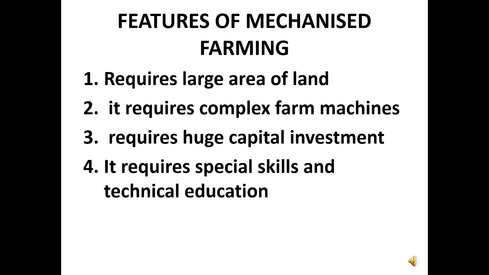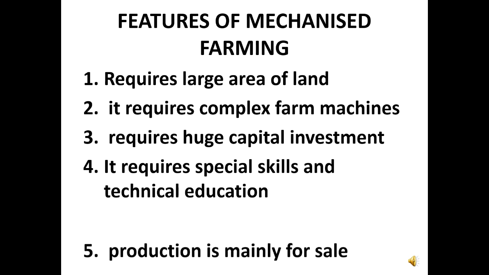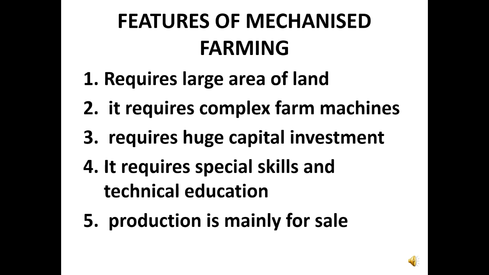It requires special skills and technical education. Because of the nature of this type of farming, special skills are required, especially in the area of agriculture and in the area of engineering, so that this type of farming that involves the extensive use of farm machines can be done properly. Production is mainly for sale, because the output is always very large that the farmer cannot himself consume. The farm produce are usually for sale.